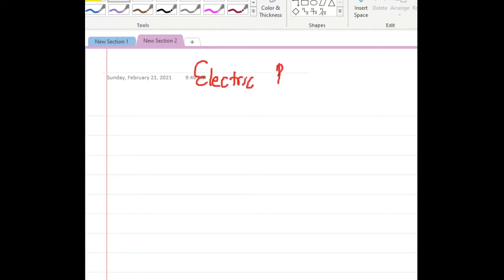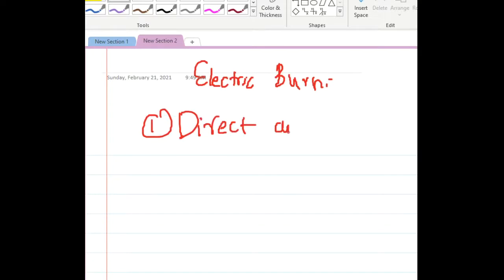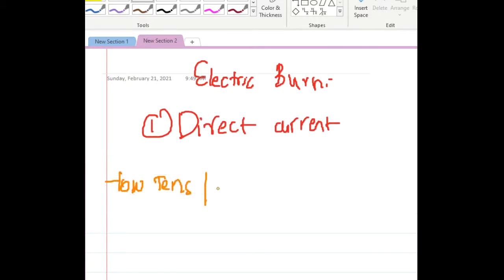In the electrical burns, first it can be due to direct current or alternating current. In the direct current, these include low tension and electrical appliance injury. This direct current does not have that much energy to cause tissue destruction.